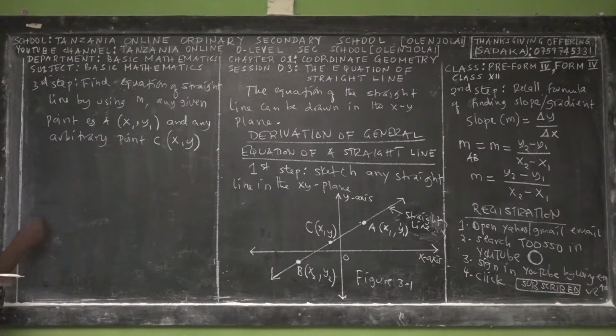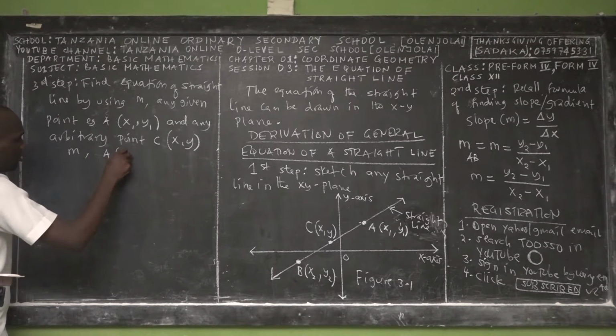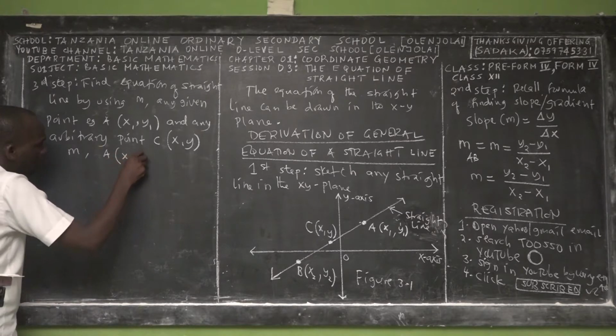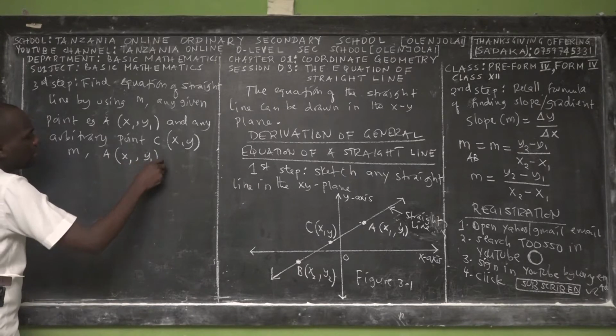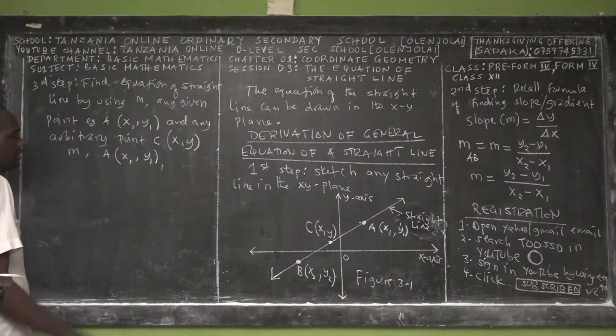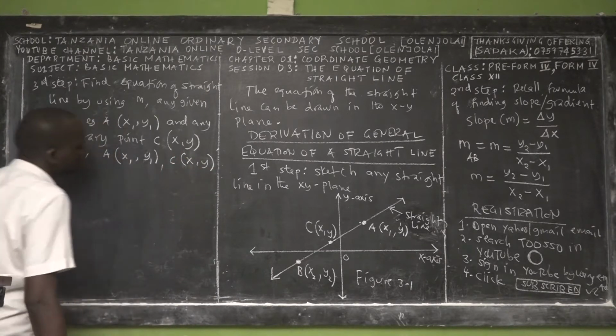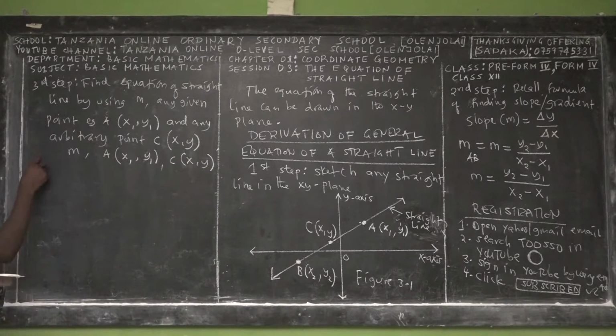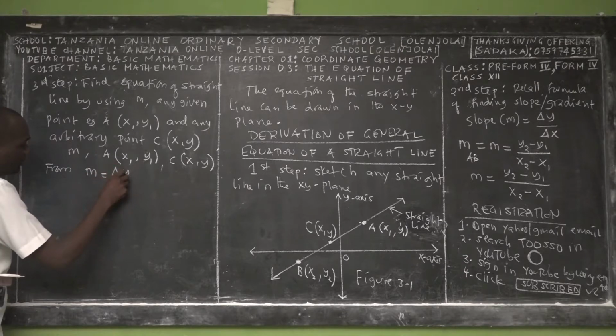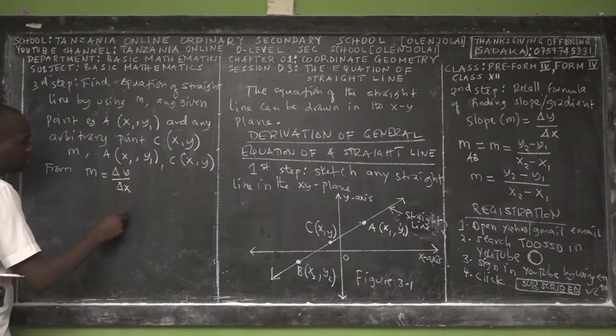So remember that we are using the gradient, and another thing. Let us choose one point which is A, x1, y1, and afterward let us use an arbitrary point, which is x, y, right? So we remember the formula for finding the gradient. Gradient is equal to change in y over change in x, right?